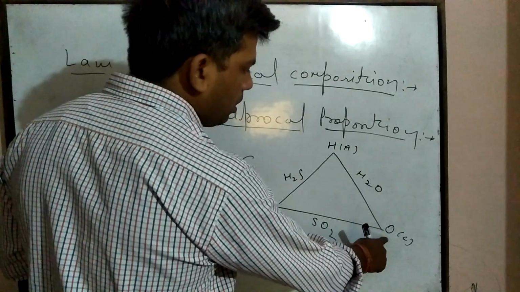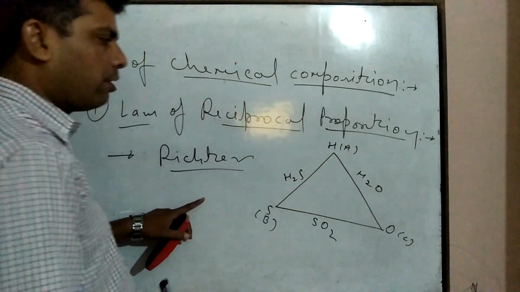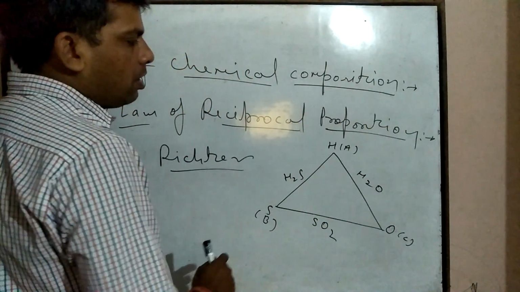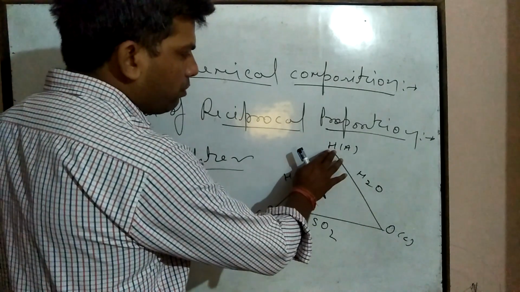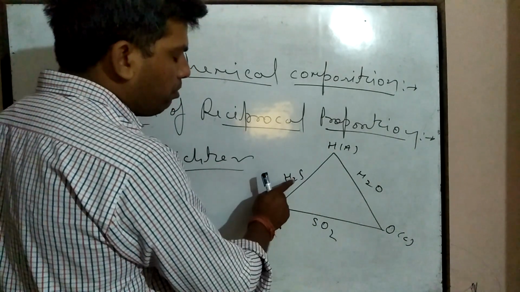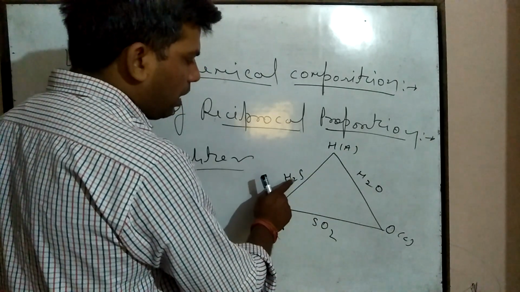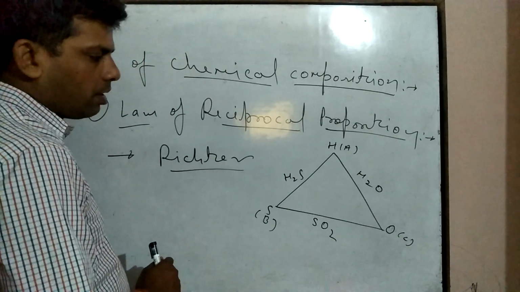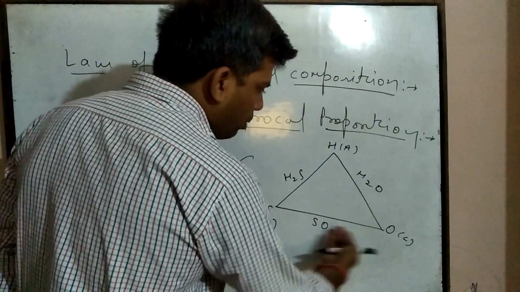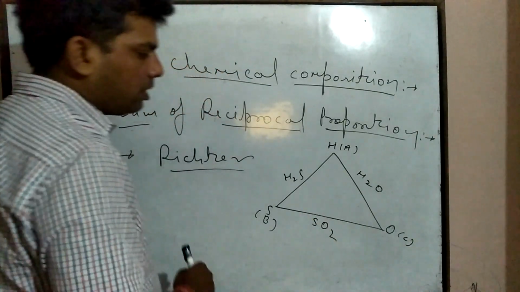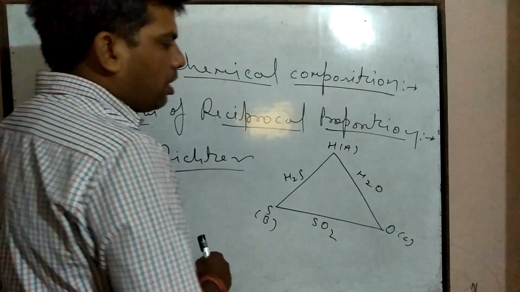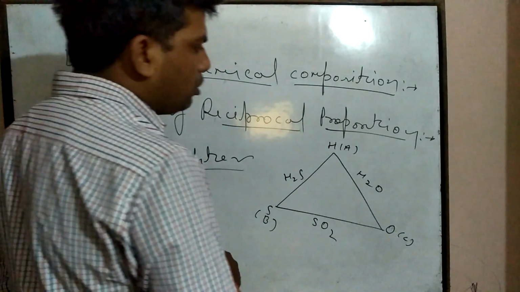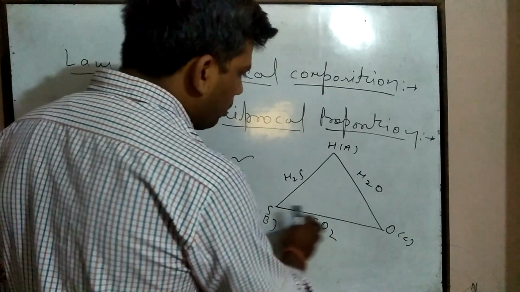Sulfur and oxygen combine together to form sulfur dioxide. Here these two different atoms, sulfur and oxygen, react with a fixed mass of the third atom hydrogen and form two different compounds, H2S hydrogen sulfide and H2O water molecule. Sulfur and oxygen also react together to form sulfur dioxide. Now, if we find the ratio of the masses of two different atoms,